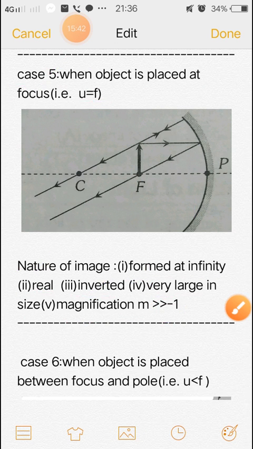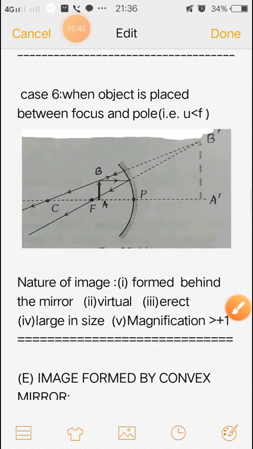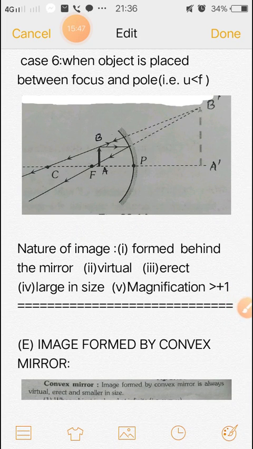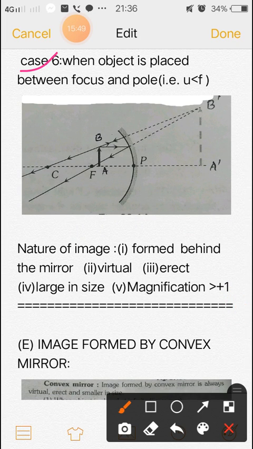Okay, next is case 6, when the object is placed between focus and pole. This is focus F and this is pole. The object is placed at this position.